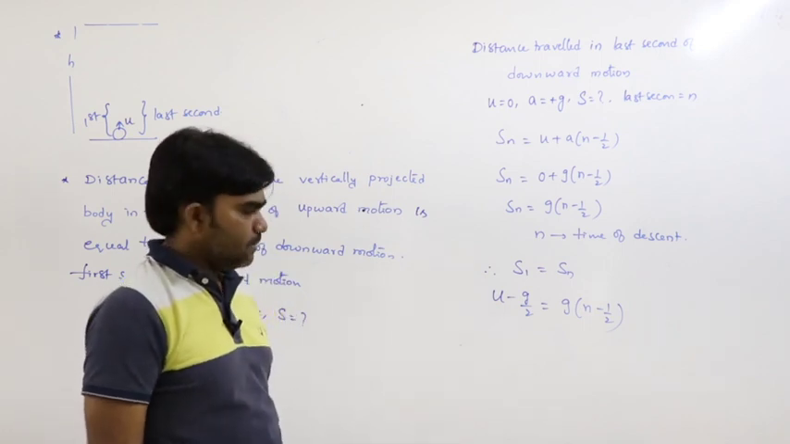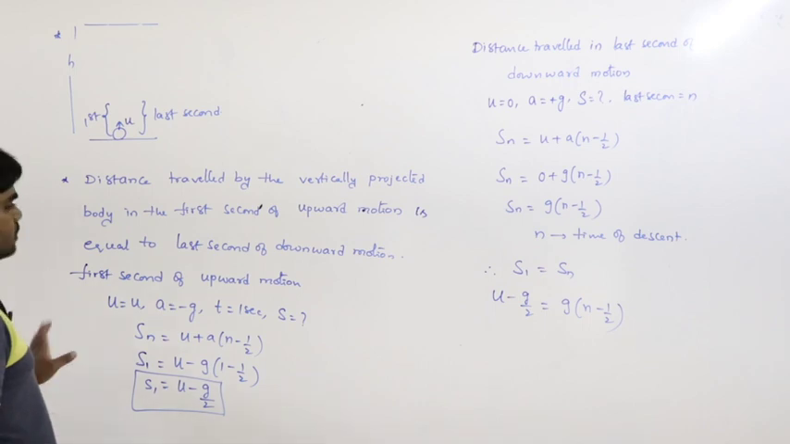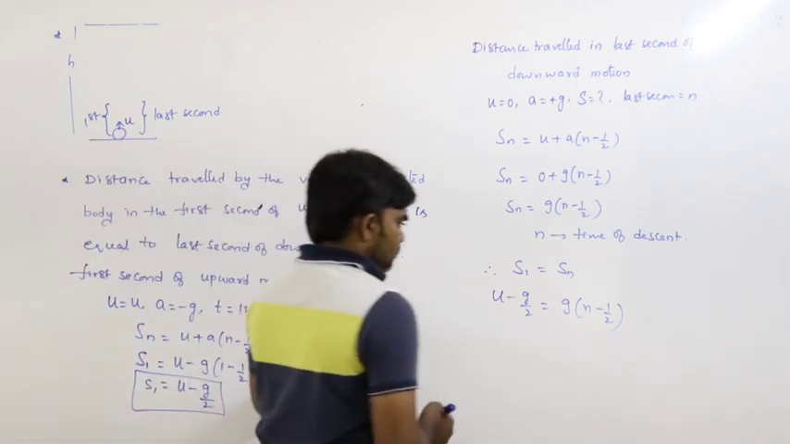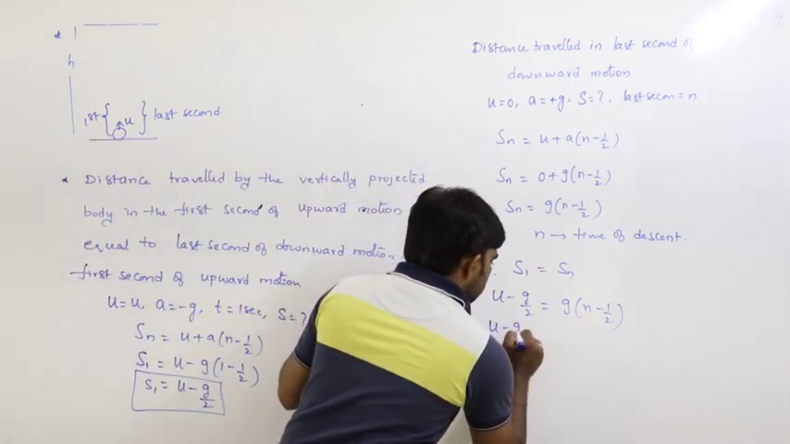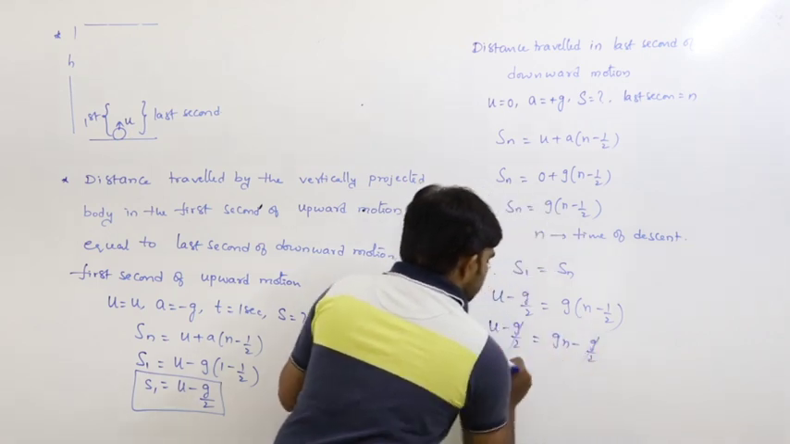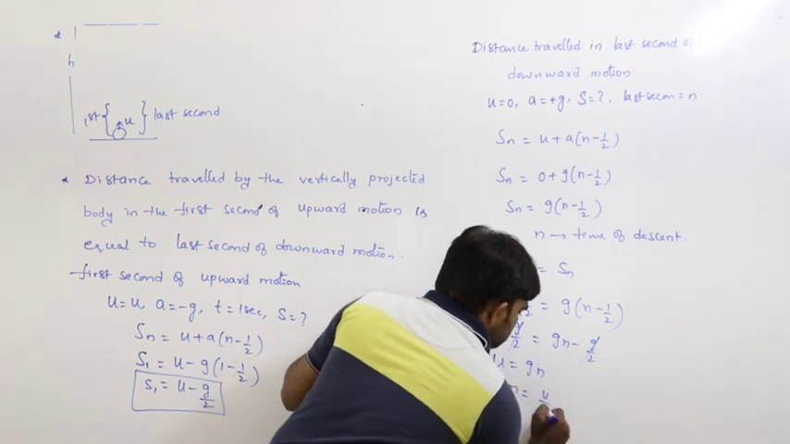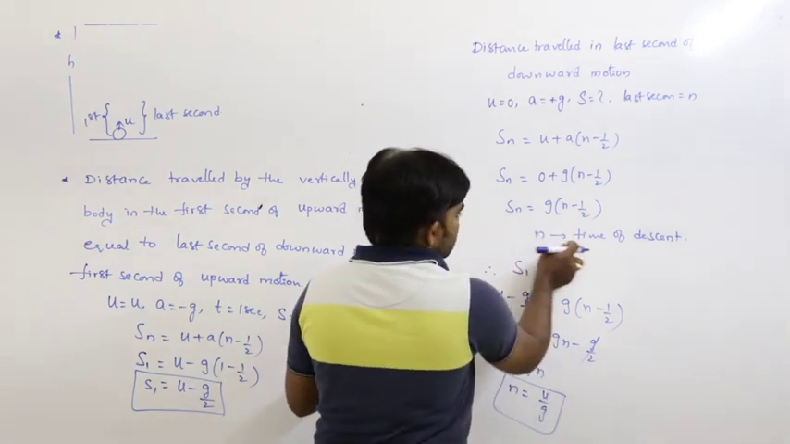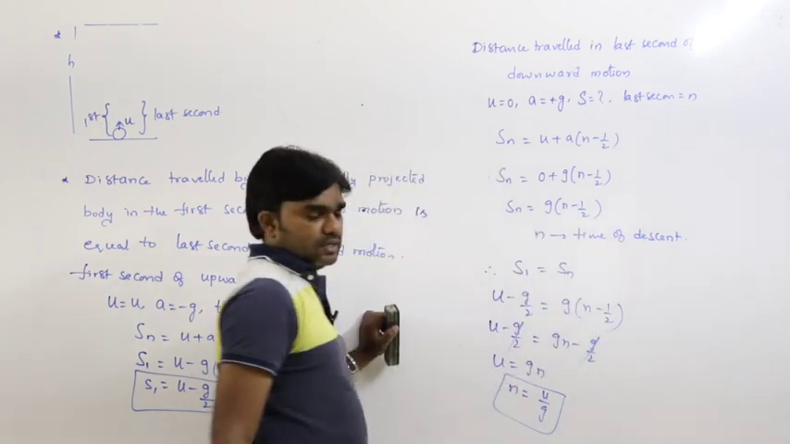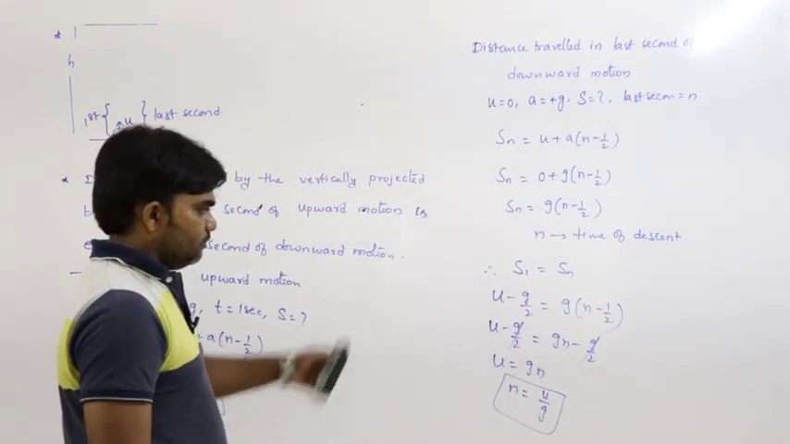This is the situation. Now, based on this we calculate u by g: u minus g by 2 equals gn minus g by 2. G by 2 cancels, u is equal to gn, n is equal to u by g. What is n we are considering? Time of descent. So, time of descent formula is u by g, that is the condition.